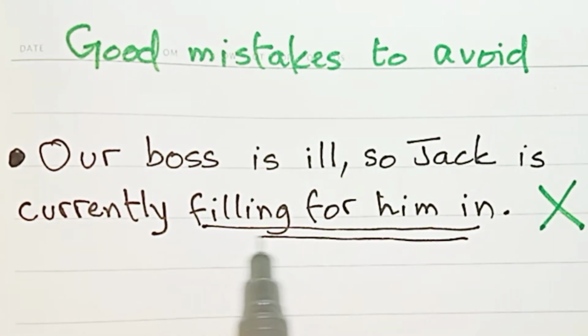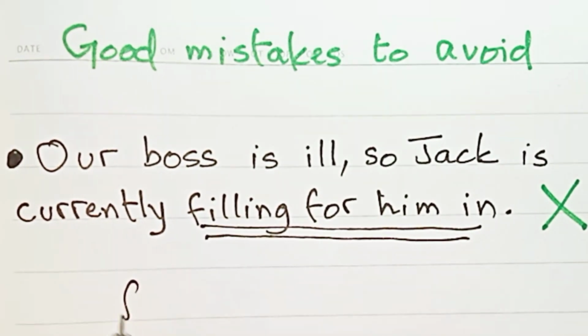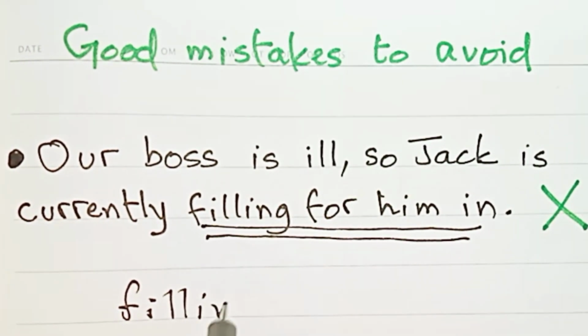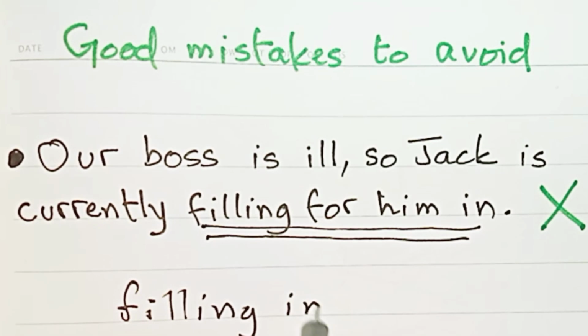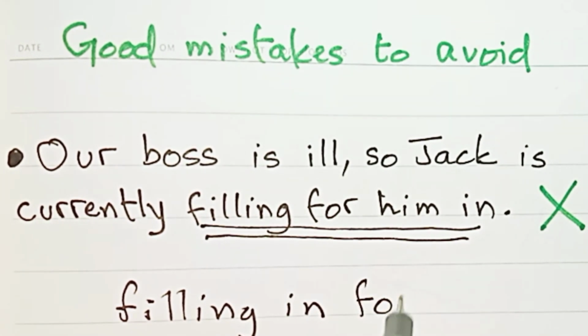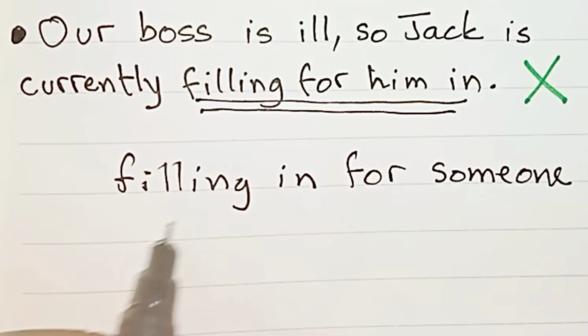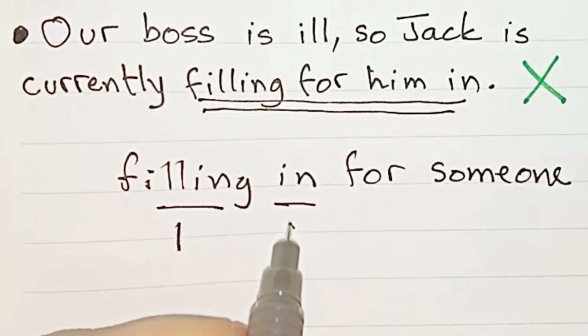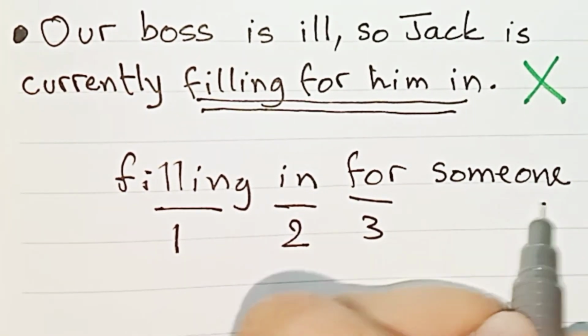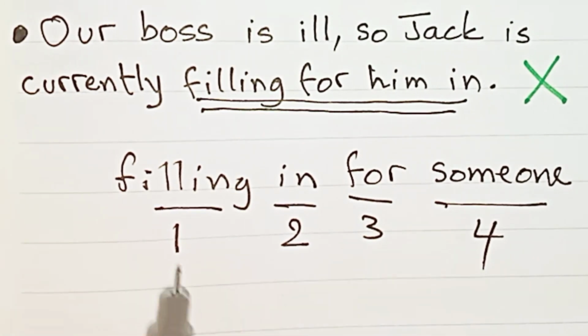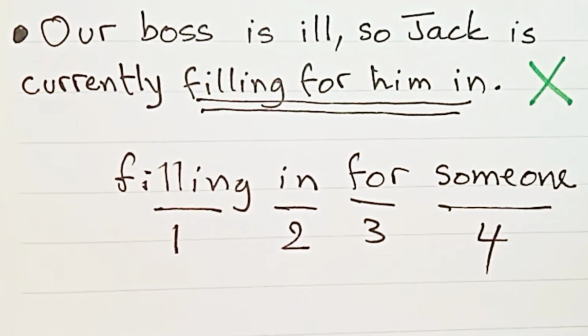The problem is here. It's always filling in for someone. Filling in for someone. Respect this order.